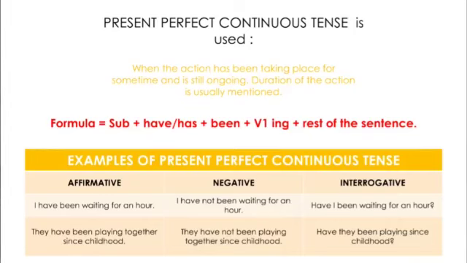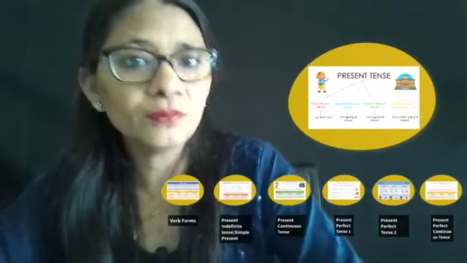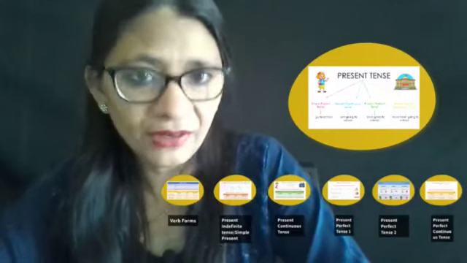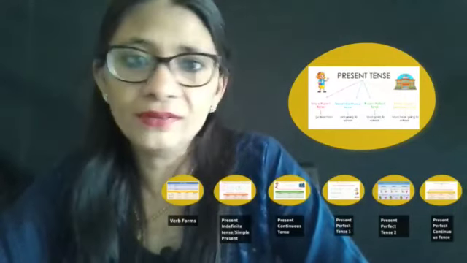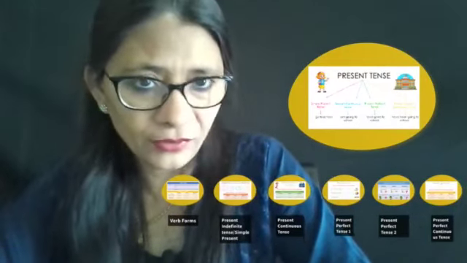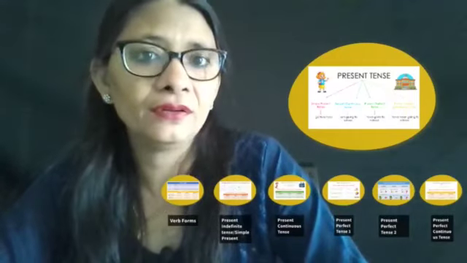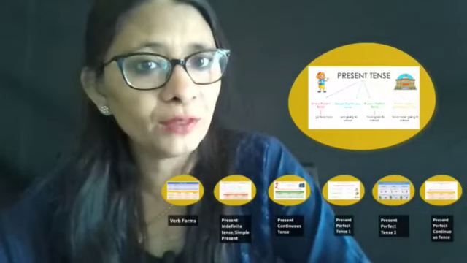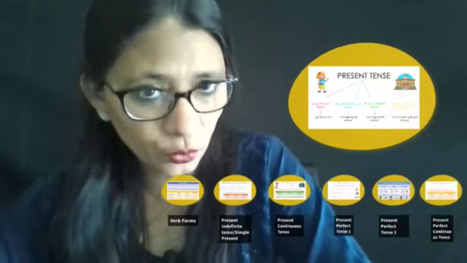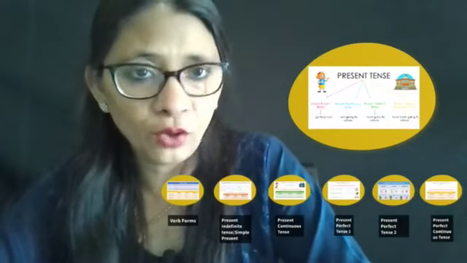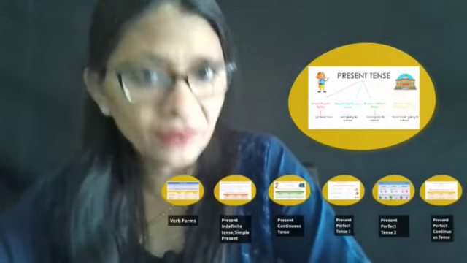So it's such a long time, no? Always hooked up to mobile. Not good. So this is where we use present perfect continuous. So this is what present tense is all about. Present tense has four forms as all the tenses have, and we have discussed the situations where these particular tenses are used. So I hope you have got an overview of present tense.